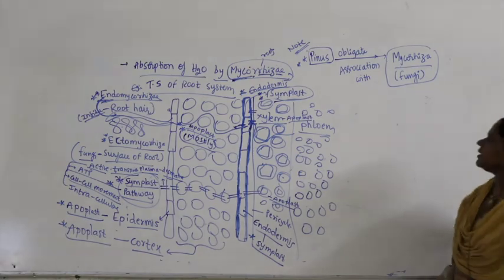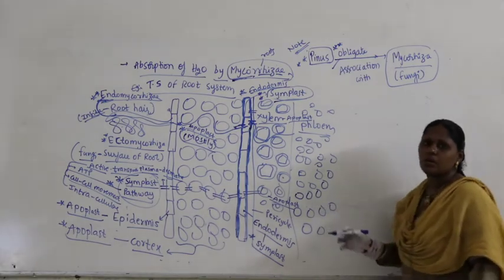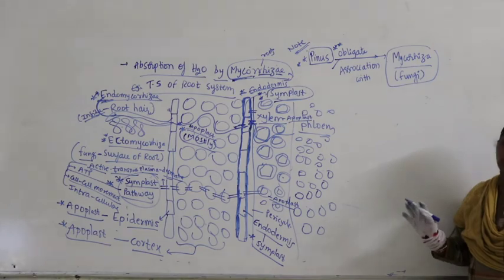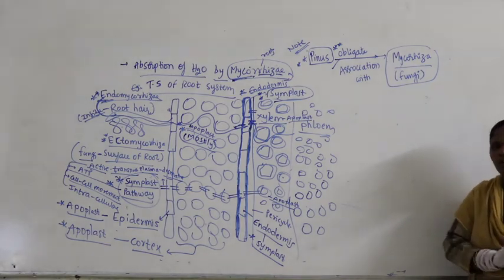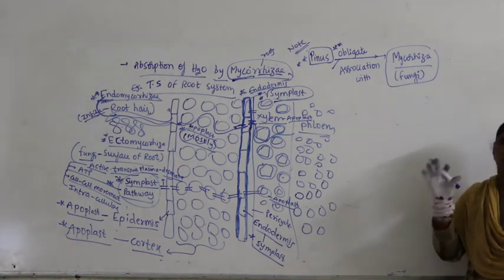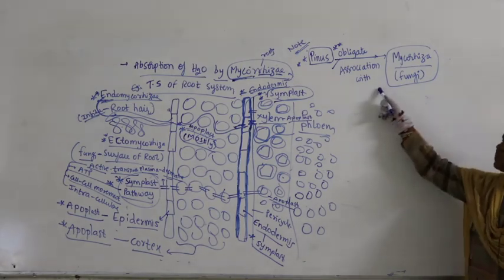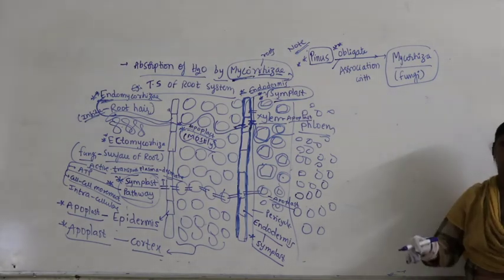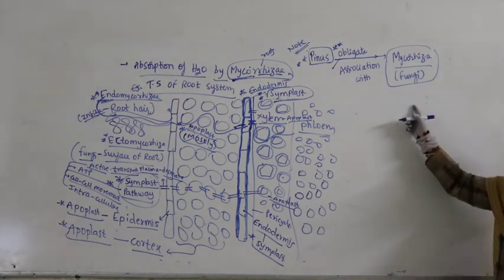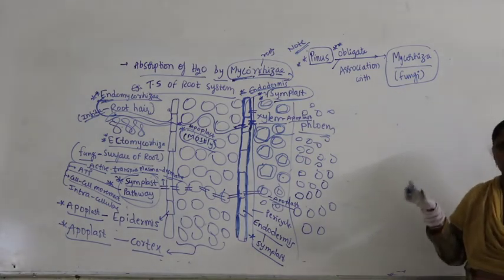Okay, obligate association. Obligate association means without this it cannot survive. Obligate means compulsory: the fungi should come in contact with the root, otherwise Pinus cannot germinate. That is called obligate association. For the Pinus seed to germinate, it is compulsory that it shows a relation with a fungus. Fungi should grow with the root, and only then will the Pinus germinate.